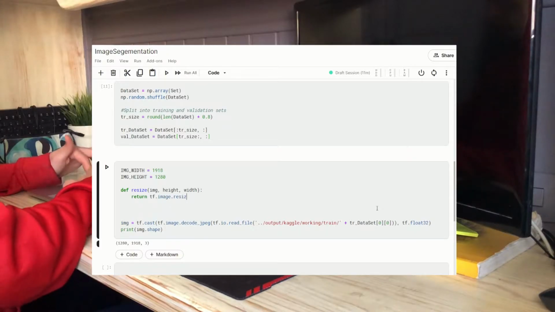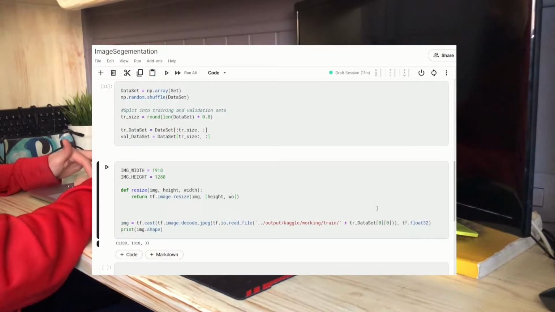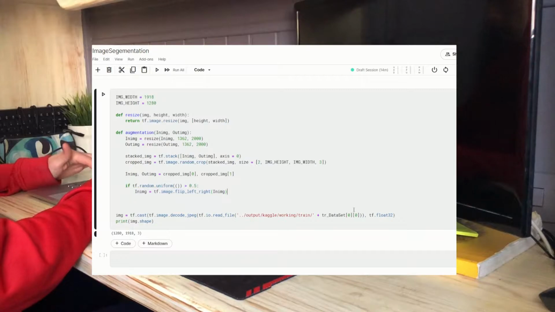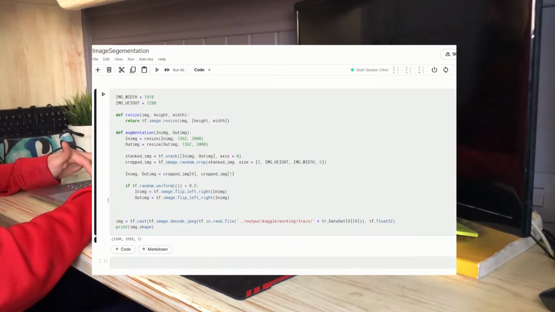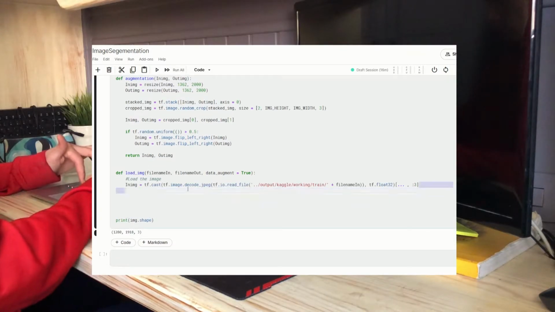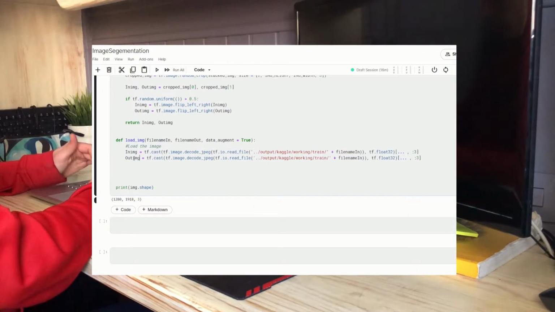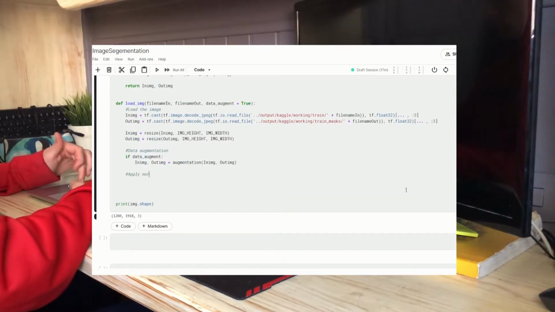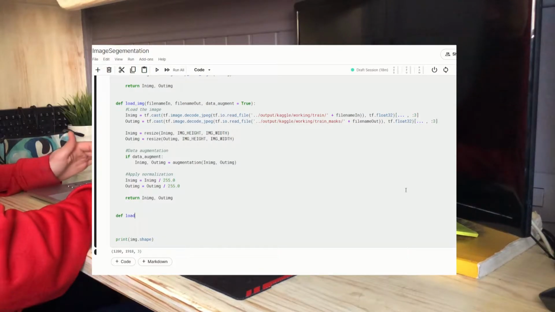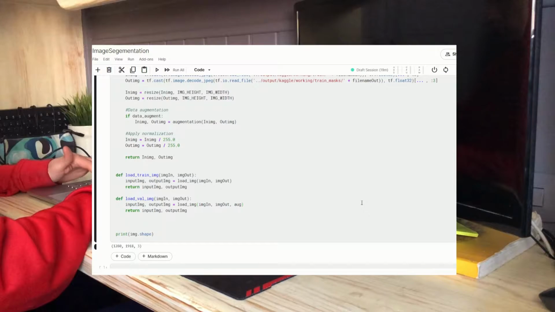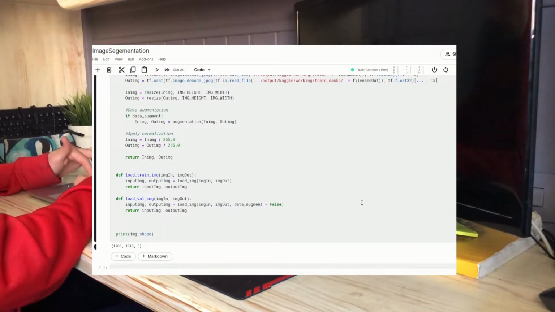Next, I created the image preprocessing and data augmentation functions, keeping in mind that now I need to apply the same transformations to both images, the input image and the output mask. The functions are very similar to the ape image classifier project, but in this case I won't modify the contrast and brightness of the image, because it is not necessary and can worsen the training. Finally, I define the load image function and create the datasets.